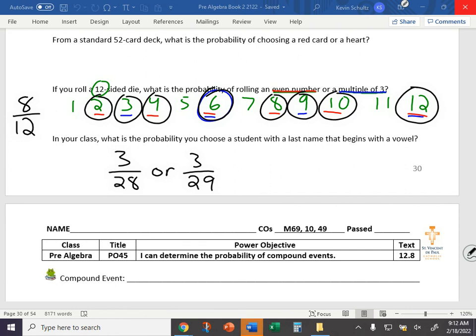We have an A, we have an E, we have a U. I think that's it, right? Howard. I think it's only 3. Yep. 3 out of 28 or 3 out of 29.